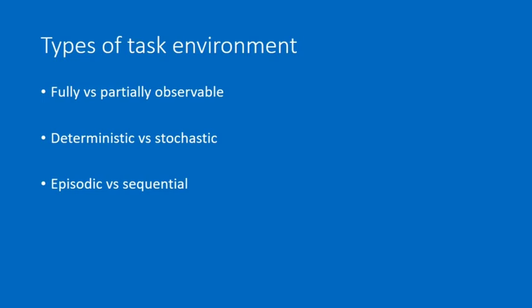Then third one is episodic or sequential. Here each episode consists of an agent perceiving and then acting. If upcoming episodes are not dependent on previous episodes, then they are called episodic, otherwise they are sequential.